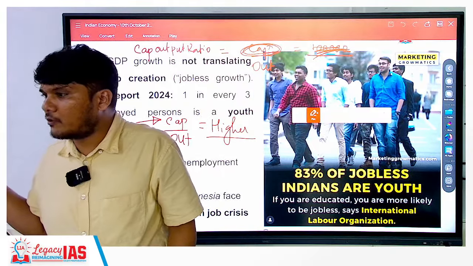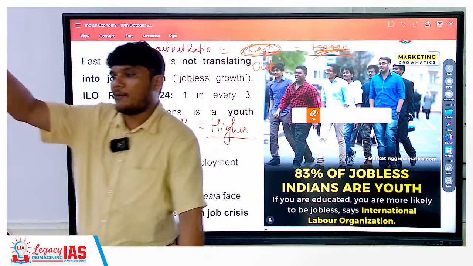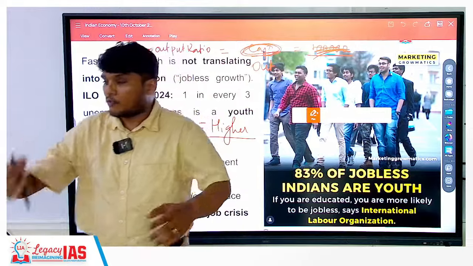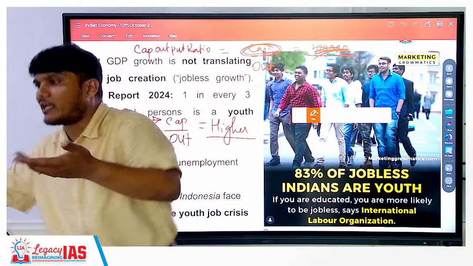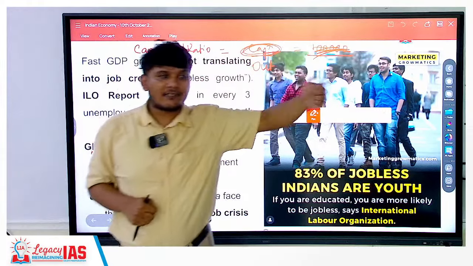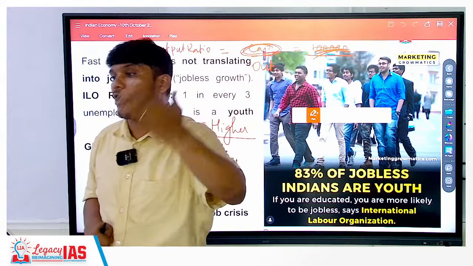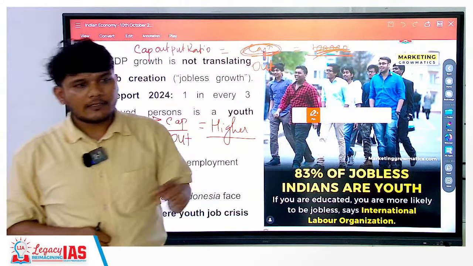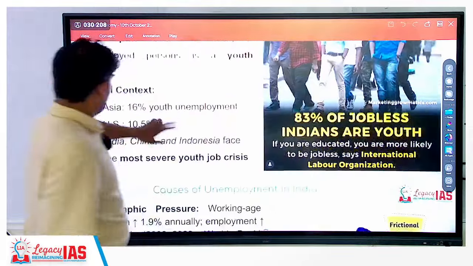This concept is clear. UPSC has asked a question once on capital output ratio. India has a higher capital output ratio, right? Since we have a higher capital output ratio, we have to invest more and more to get the same output. Whereas other countries have cutting edge technology, they will invest less but get higher output because their machines have cutting edge technology. So let's move ahead.